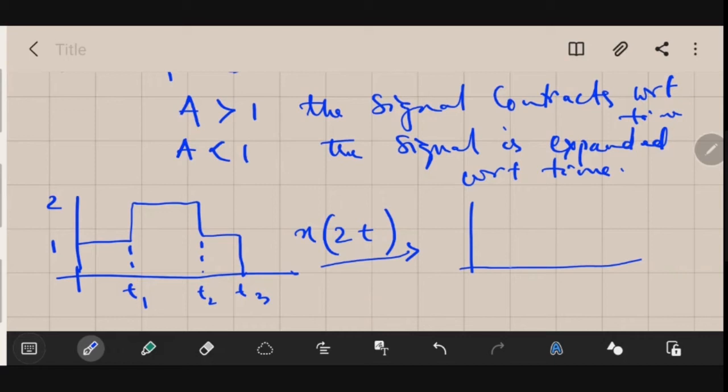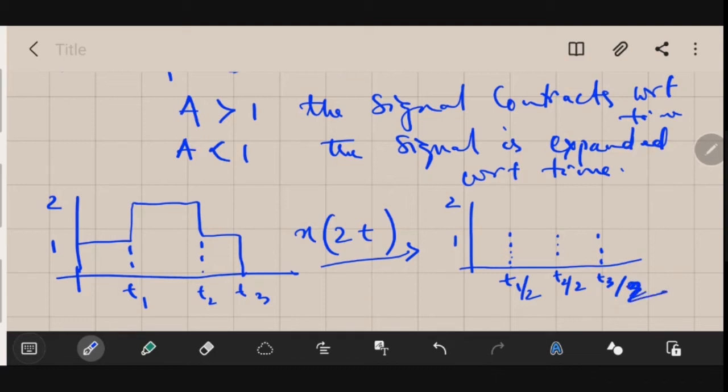The amplitude 1 and 2 will remain same, and only the time variable will change. Since we have taken A equal to 2, t1 will be replaced by t1 by 2. Similarly, t2 will be replaced by t2 by 2, and t3 will be replaced by t3 by 2.